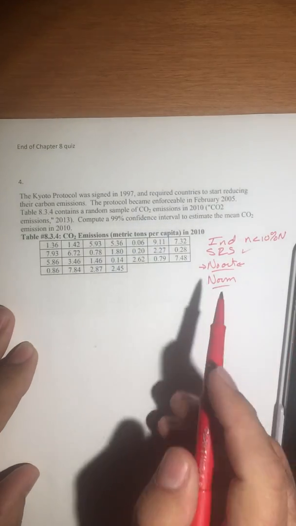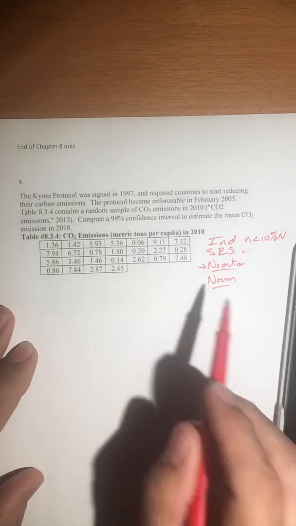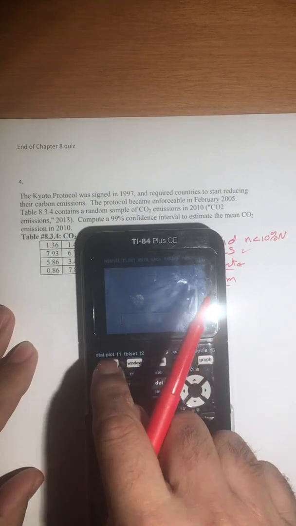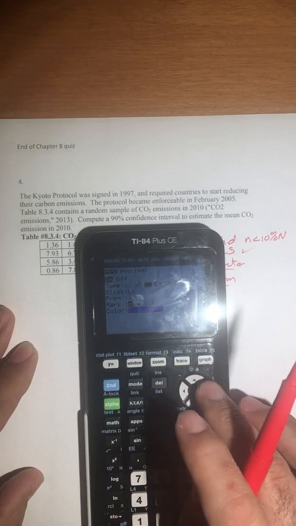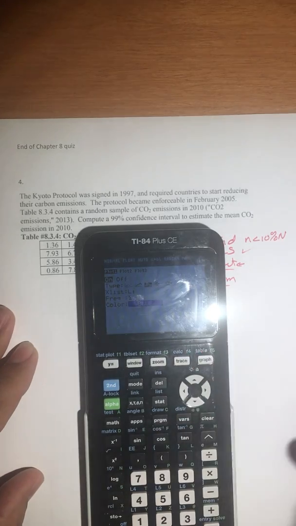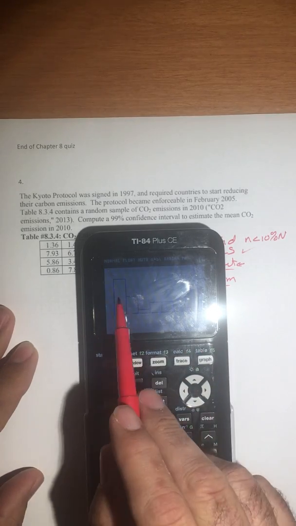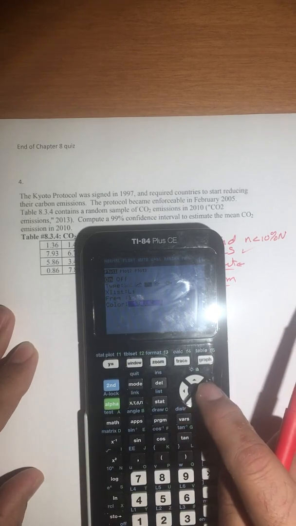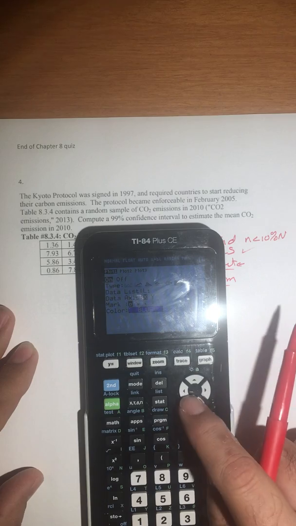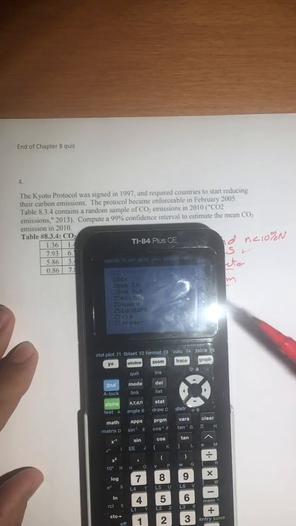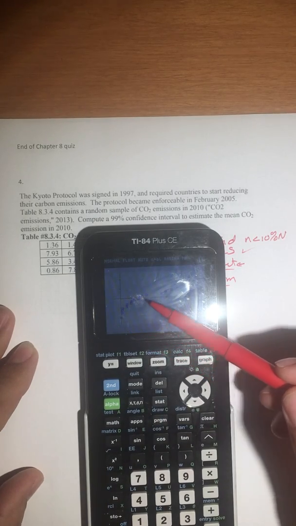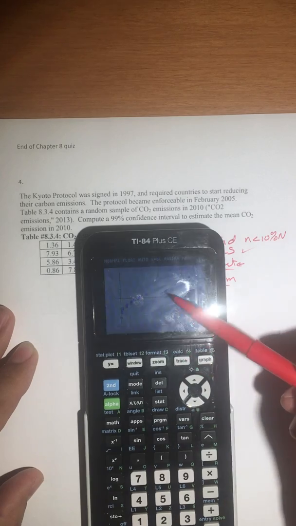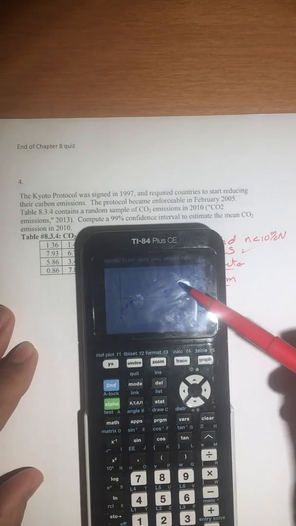For the normality assumption, this distribution is clearly non-normal, right? If I do a histogram on it, it's got this dramatic right skew. If I do a normal probability plot, it's definitely non-linear, right? I've got this dramatic bend in it here and another bend out here. So it's definitely a skewed distribution.